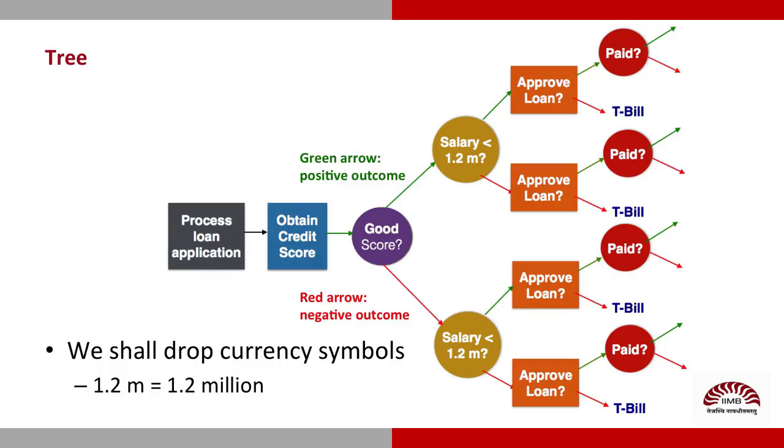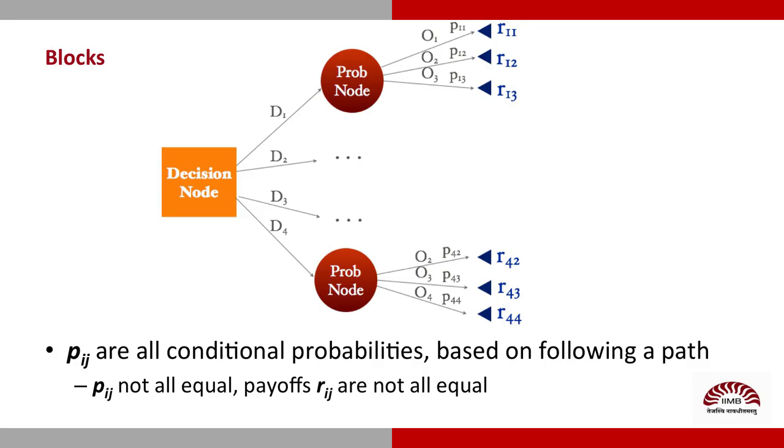Wow, that's complicated. Just like in real life, Lisa. Let me explain the building blocks of a decision tree. The square nodes of the tree are decision nodes and the circular nodes are probability nodes. Multiple strategies can spring forth from a decision node. Like whether to grant a loan or do something else with the money? Right. Depending on the applicant, one of the strategies will be followed by the bank manager.